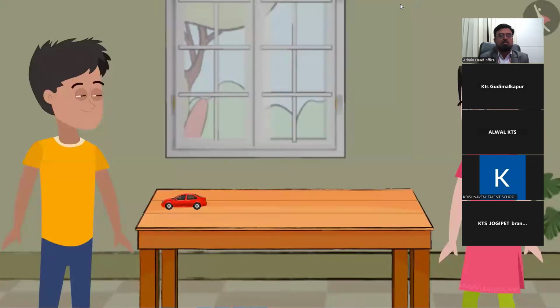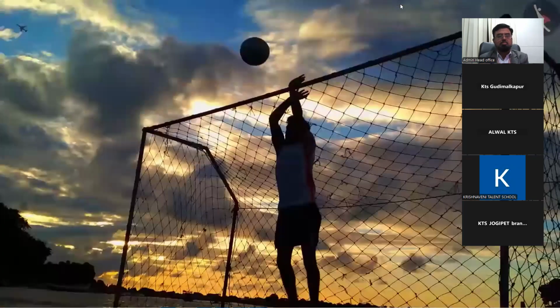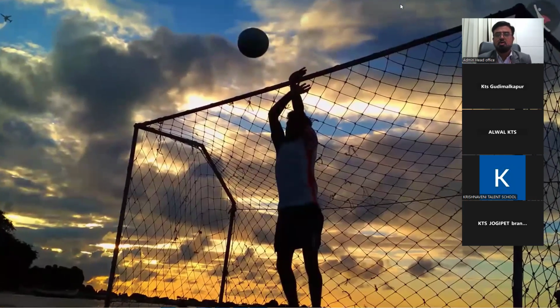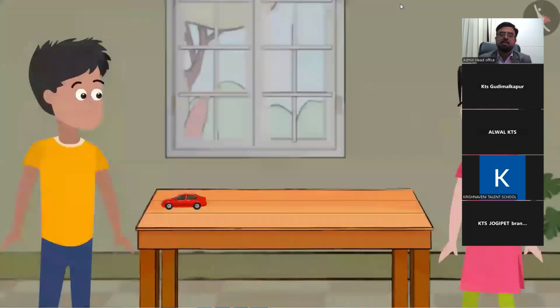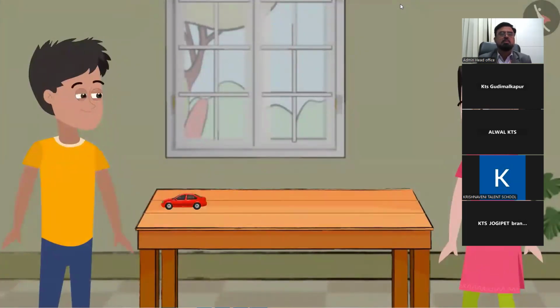Friends, can you also tell us some examples where force affects the speed of an object? We see such examples in the playground very frequently. Can you list them? See, all these are cases of force applied. Does force change only the speed of an object? What do you think?